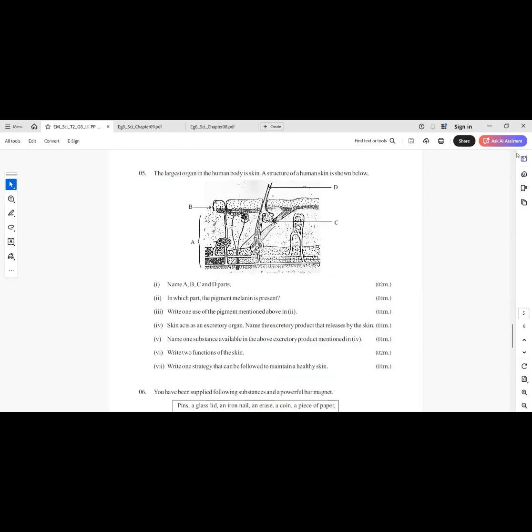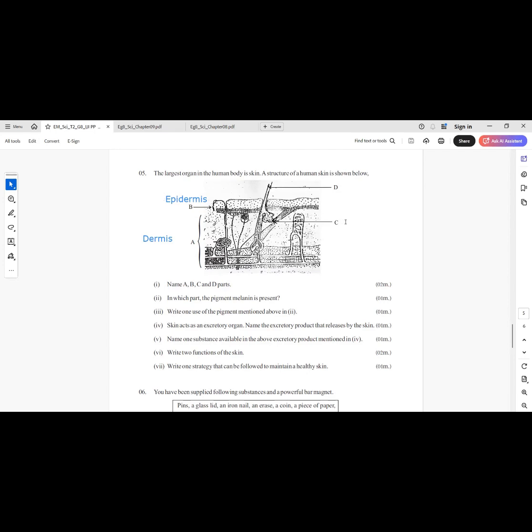Question number 5. The largest organ in the human body is skin. A structure of a human skin is shown below. Name A, B, C, D parts. A. Dermis. B. Epidermis.